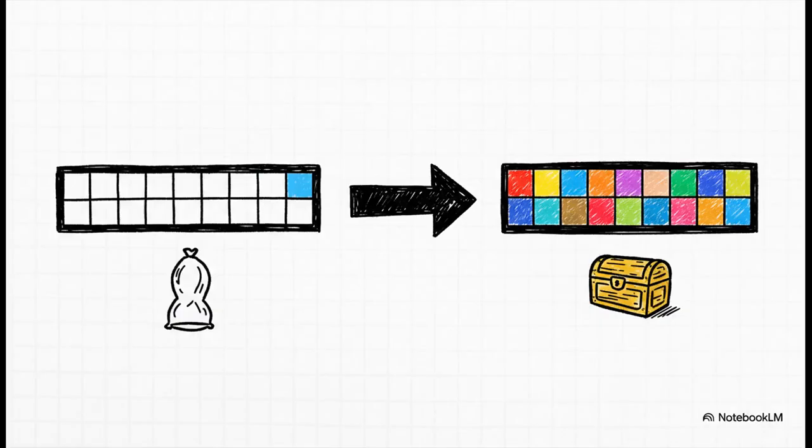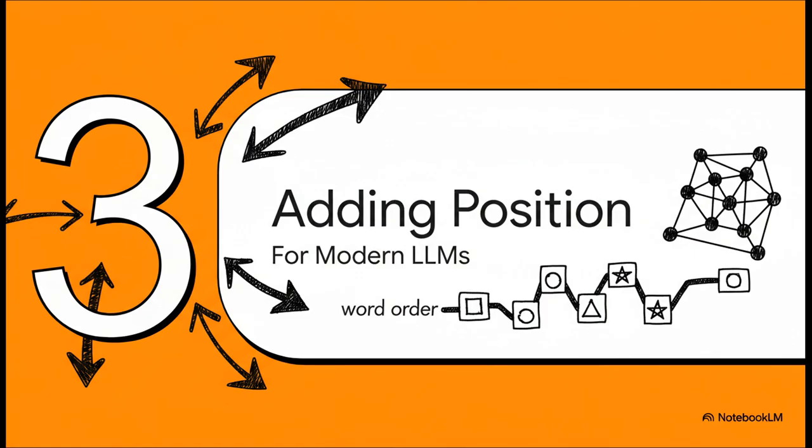That's the embedding. And what you get at the end of all this is a total transformation. We go from those giant, sparse, mostly useless one-hot vectors to what we call dense vectors. They're way shorter, maybe just a few hundred numbers long, and every single one of those numbers is packed with information about the word's meaning and context. This is the heart of a word embedding. So this is huge, right? We've got meaning packed into our numbers.